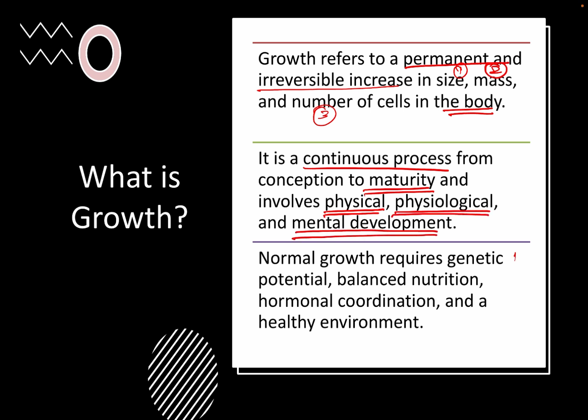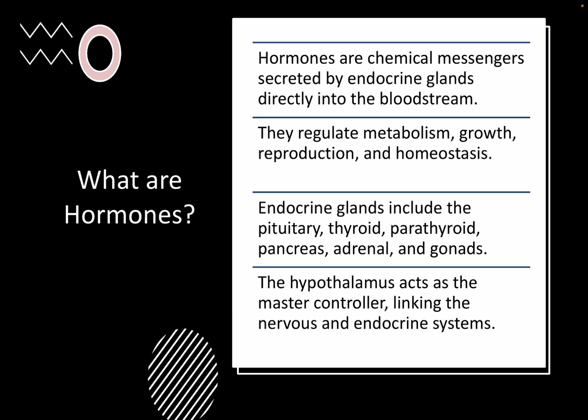Normal growth usually requires genetic potential, balanced nutrition, and hormonal coordination with a healthy environment. In this lecture, we will discuss the hormonal coordination alone. Hormones are chemical messengers secreted by endocrine glands and they are released directly into the bloodstream. They regulate metabolism, growth, reproduction and homeostasis. We will discuss in detail about growth in this lecture.